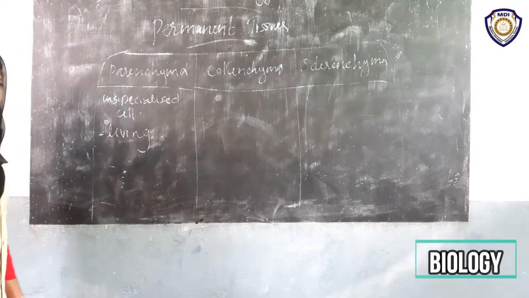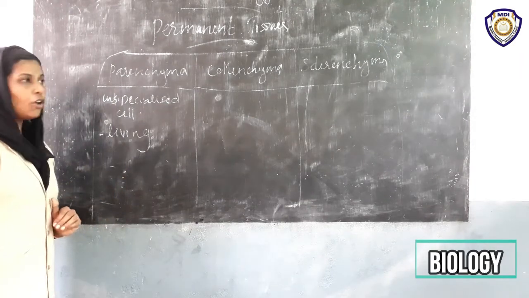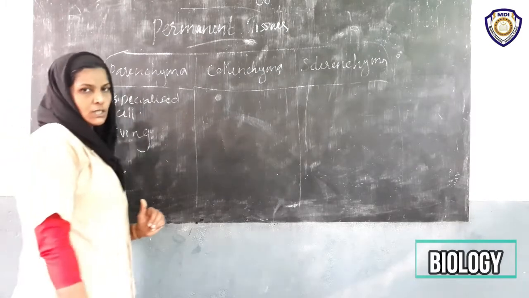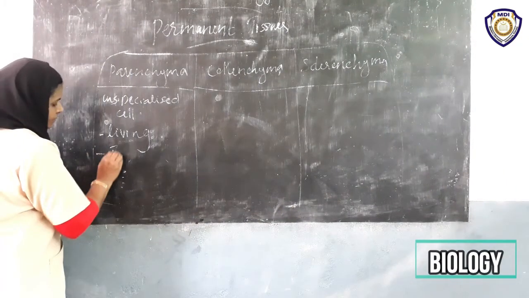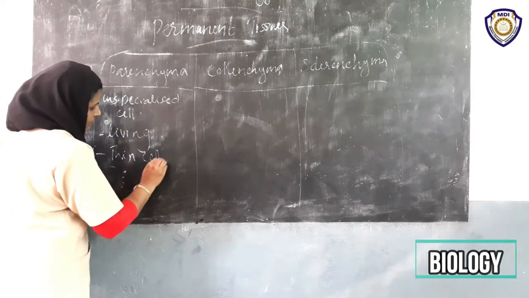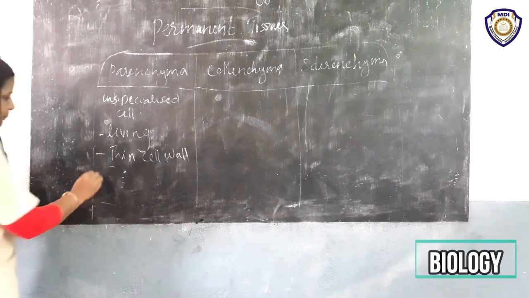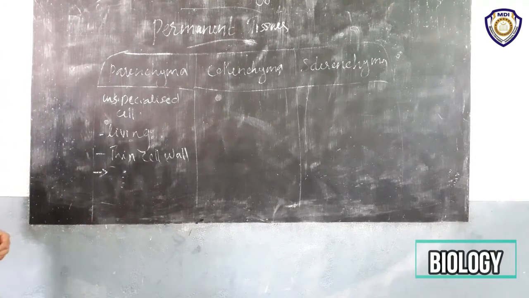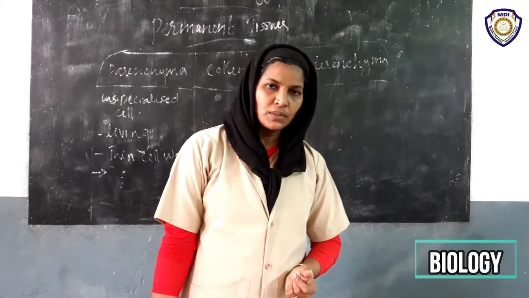They possess a thin cell wall. And next point, you know what is cell wall? Cell wall is made up of cellulose.